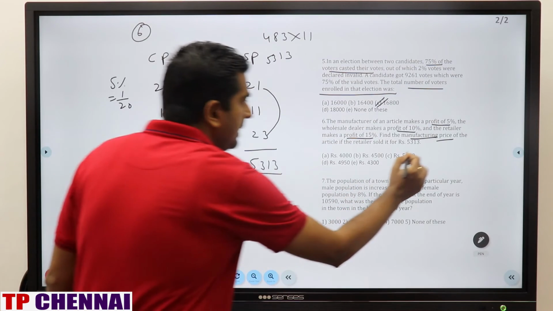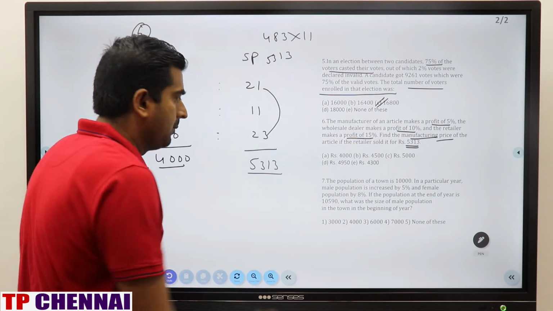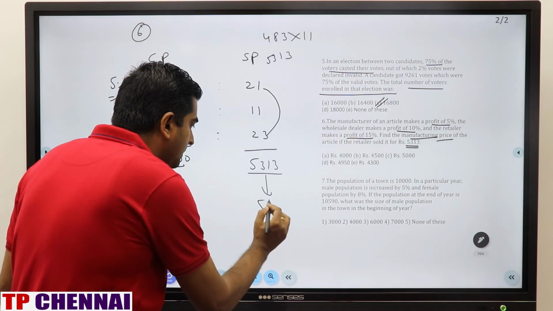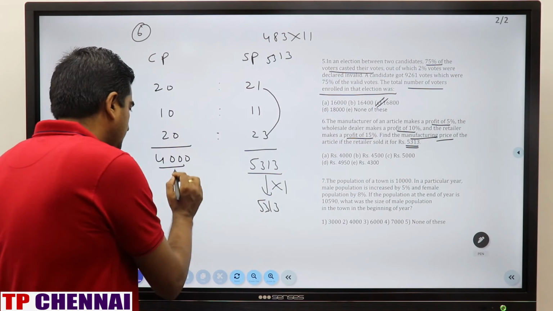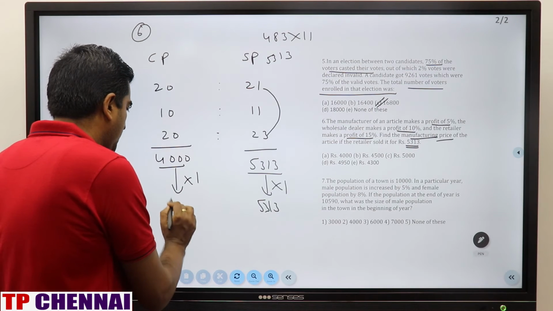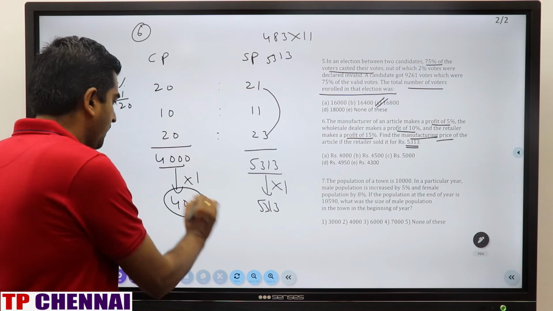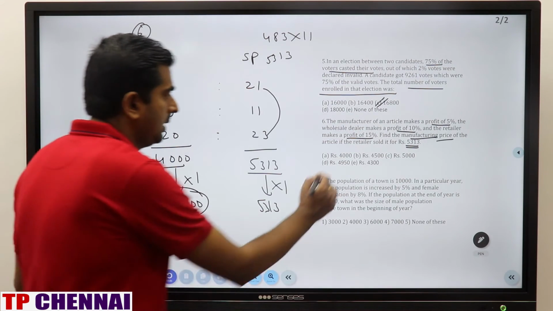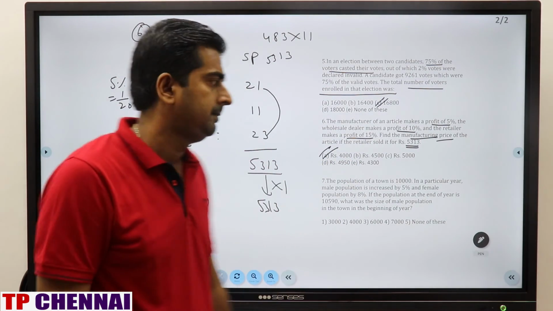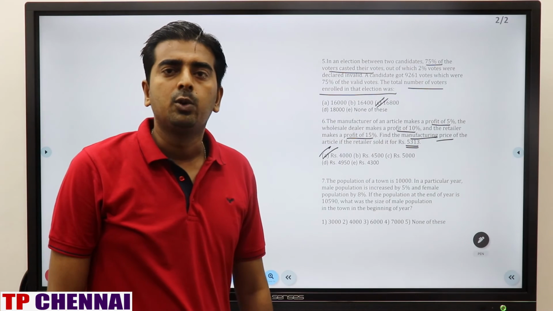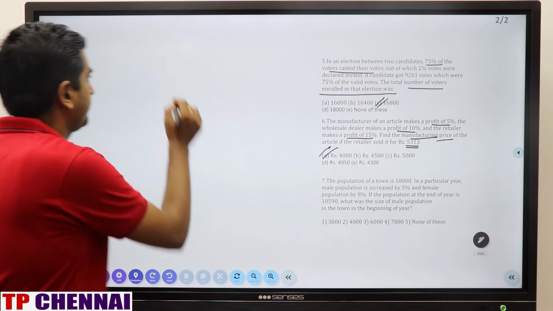But in the question, what is the selling price they have given you? 5313. 5313 part is nothing but 5313. So it is one time. This is also one time. 4000 into 1, what is the answer? 4000. So answer is nothing but 4000, which is nothing but first option. Clear? So now we'll see question number 7.